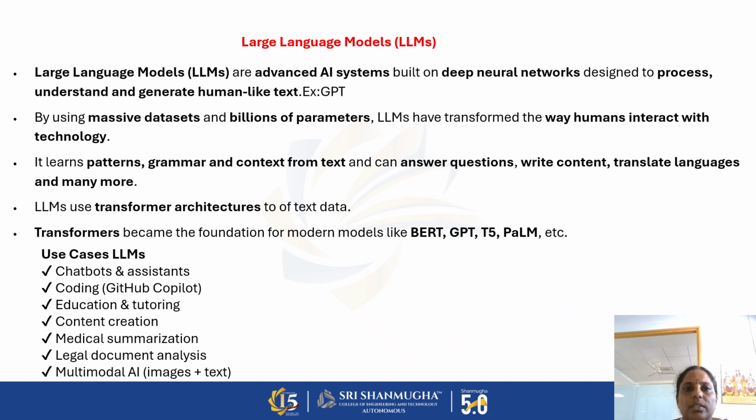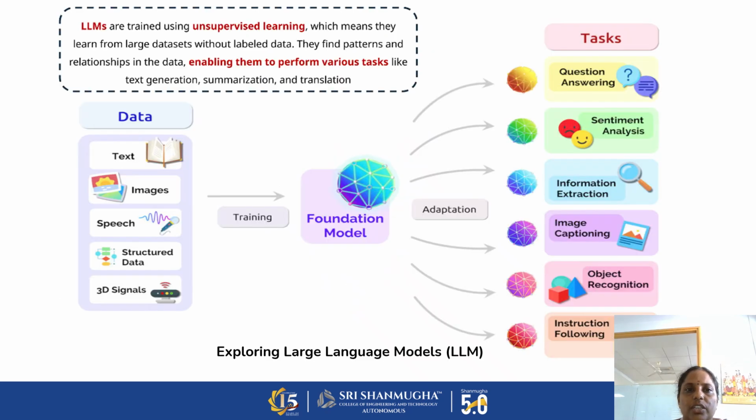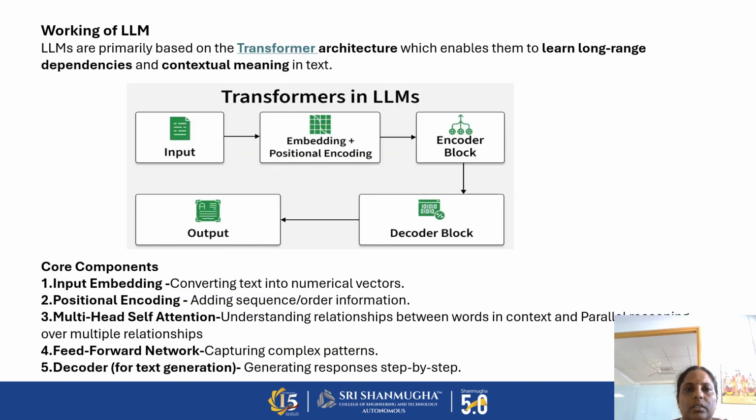So now we are going to see about the large language model. A large language model is an advanced AI system built on deep learning techniques for processing, understanding, and generating human-like text.